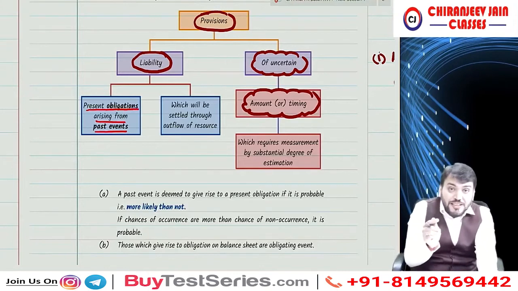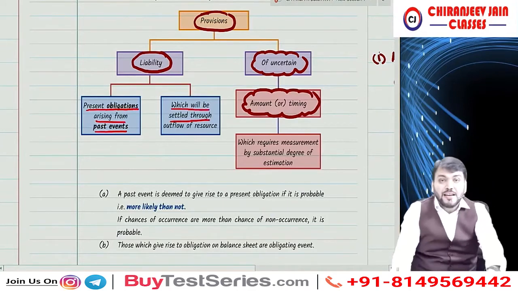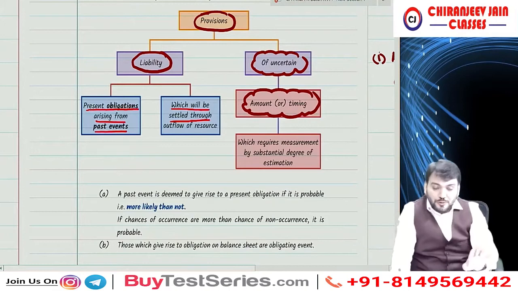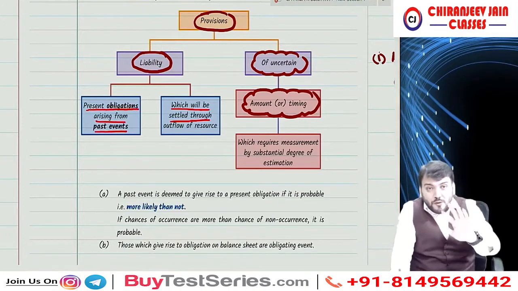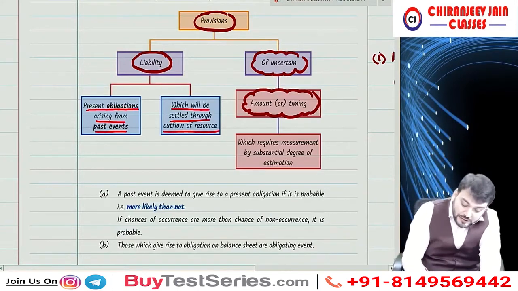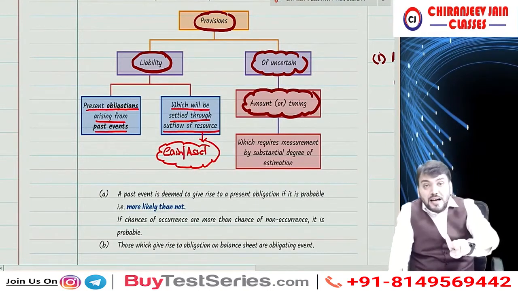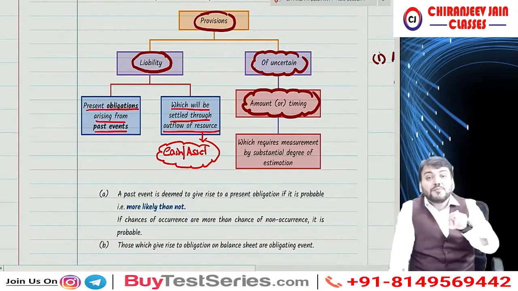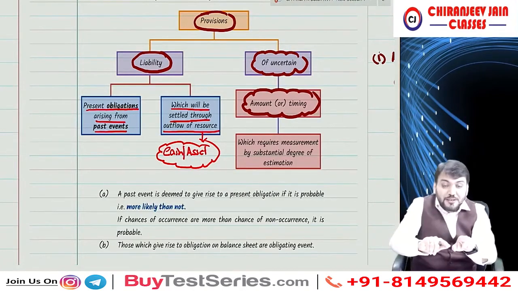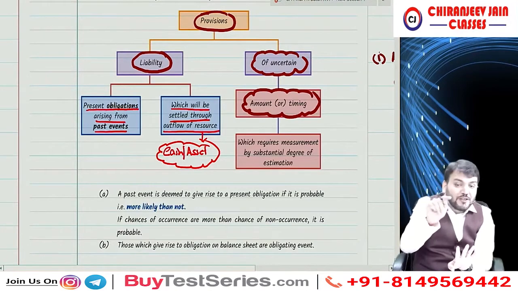Only a present obligation arising from a past event which will be settled through outflow of resources. Since it will be settled, it is of course future tense. When I say resource, it can be either cash or any other asset. Understood? So liabilities are present obligations arising from past events, which will be settled through outflow of resources.